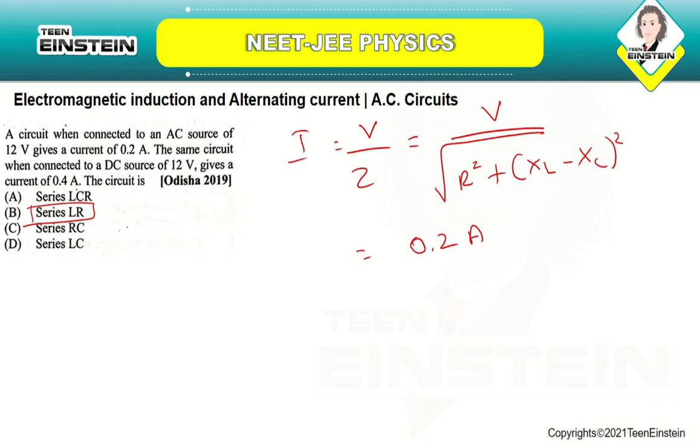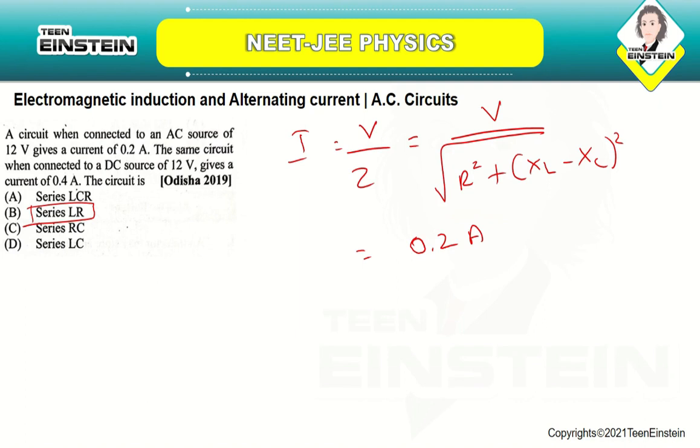So it implies that the circuit does not contain any capacitor, because if it had a capacitor, the current in the circuit should be 0, but there is a current of around 0.4 amperes. As the current is increasing after connecting the DC, there should be an inductor inside. So the circuit should be a series LR circuit.